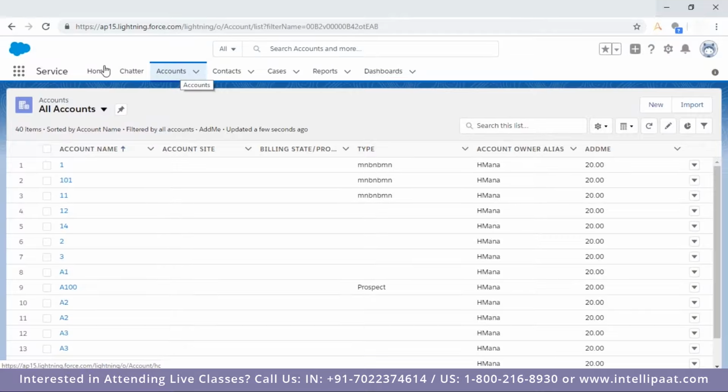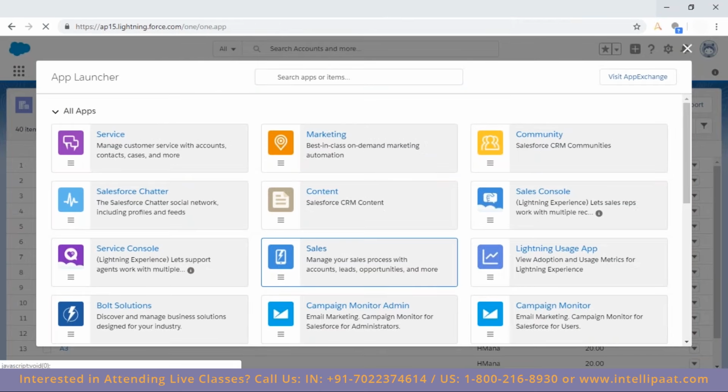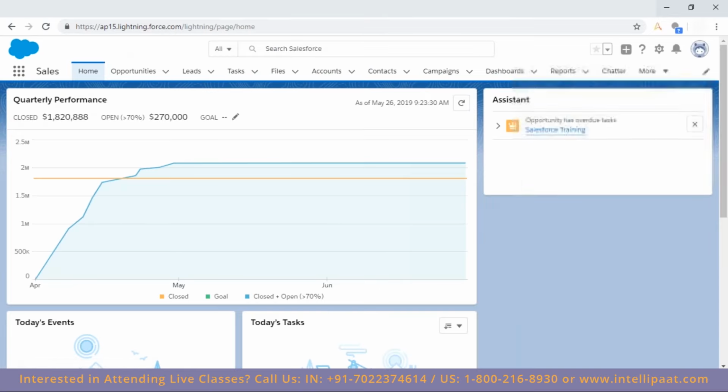Rather, they are just a user interface where we have a different tab arrangement. I'm getting here home, chatter, accounts, contacts, cases, and like this. And then when I'm changing this to a different app, I would be getting different tabs, or the same tab at a different place. That's basically depending on, I guess, the default view or the security, and that's why you're able to see them. You could actually make them not appear, right? Is that a correct assumption? Yes, eventually. That's been done by the administrator.